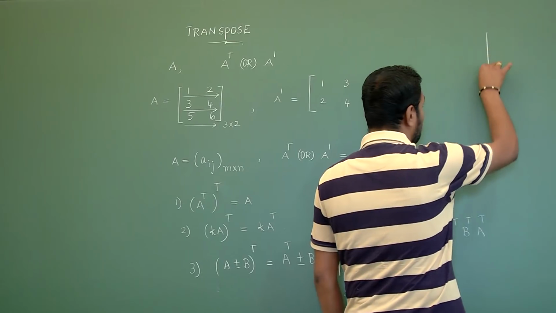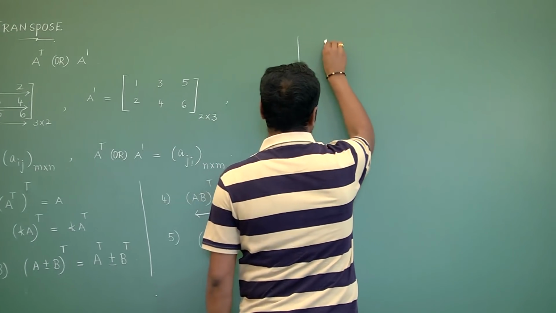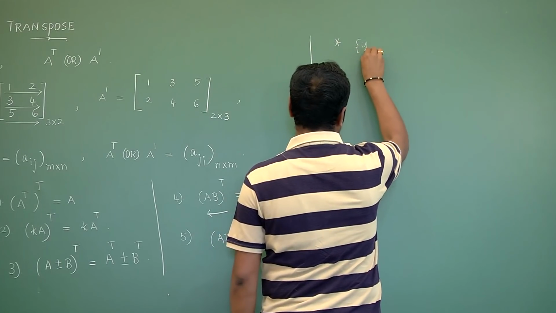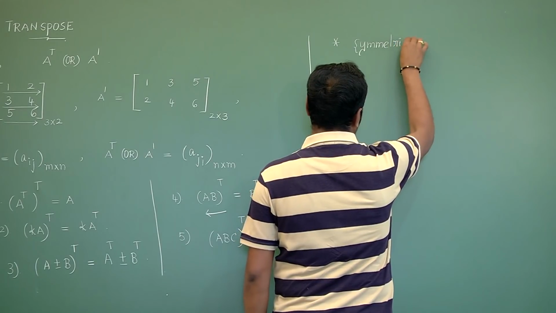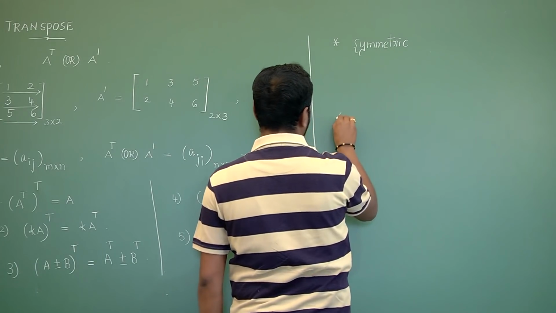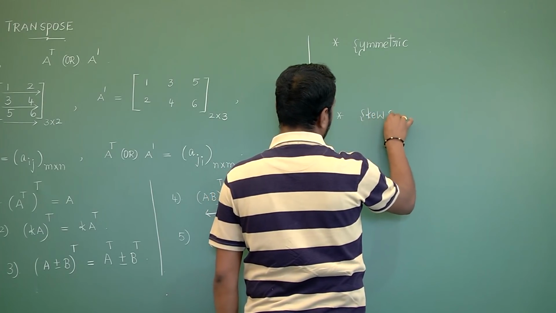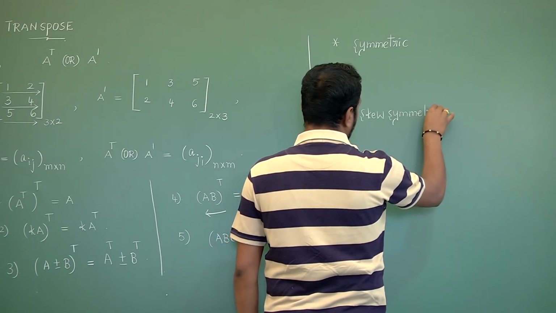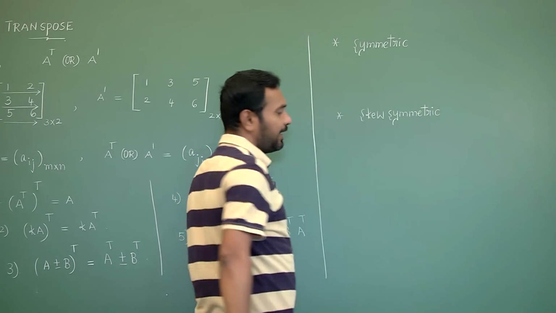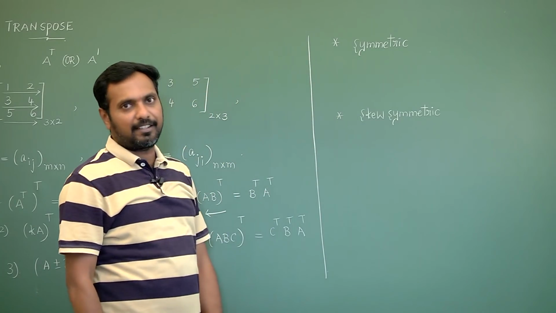After knowing these properties, next are the definitions you need to remember for 1 mark, which are very important from this concept: symmetric and skew symmetric. What is meant by a symmetric matrix?